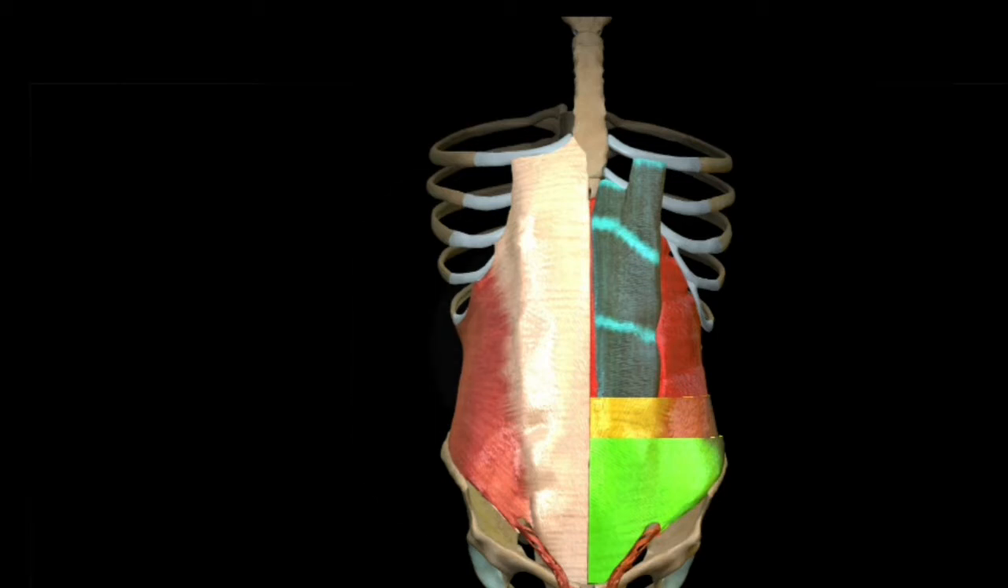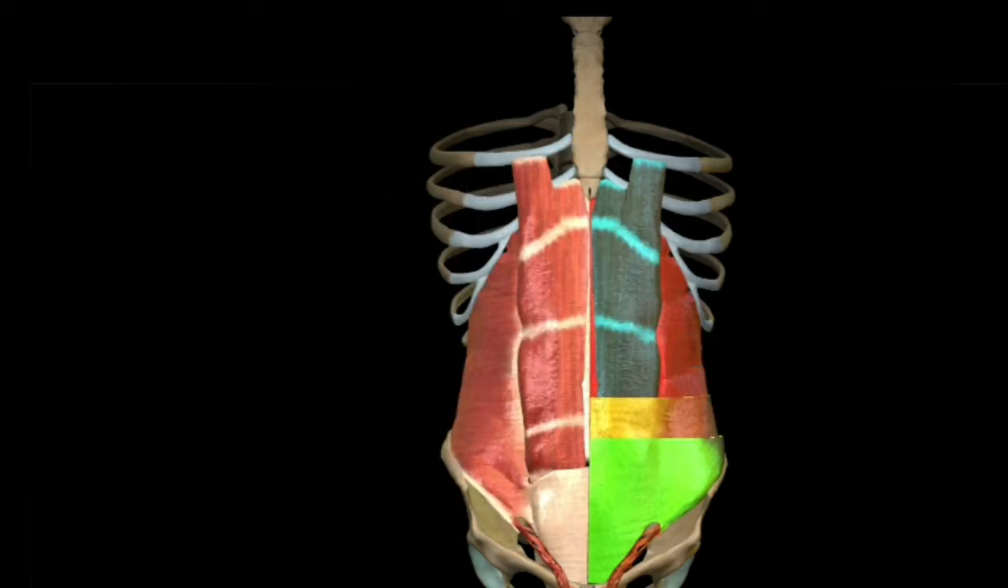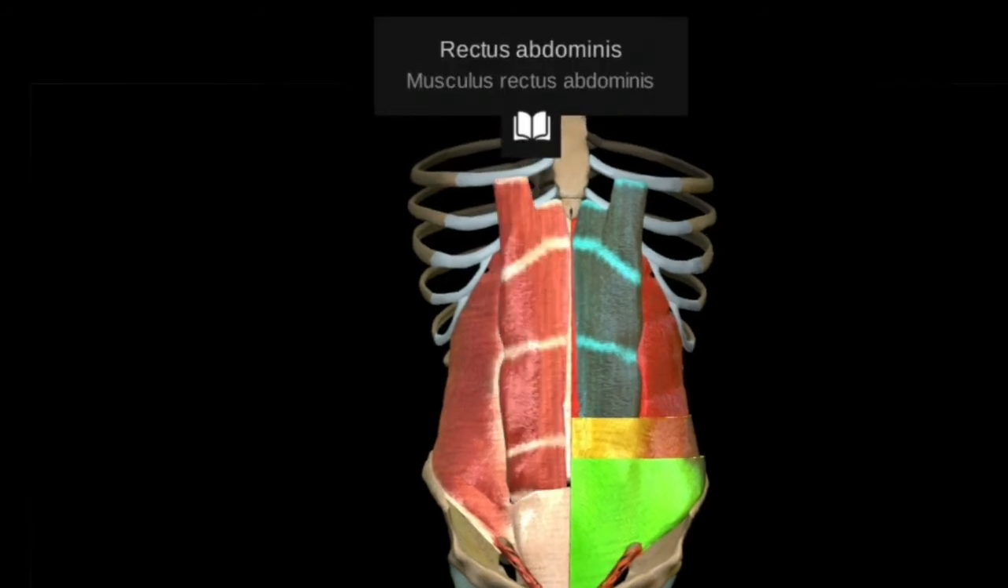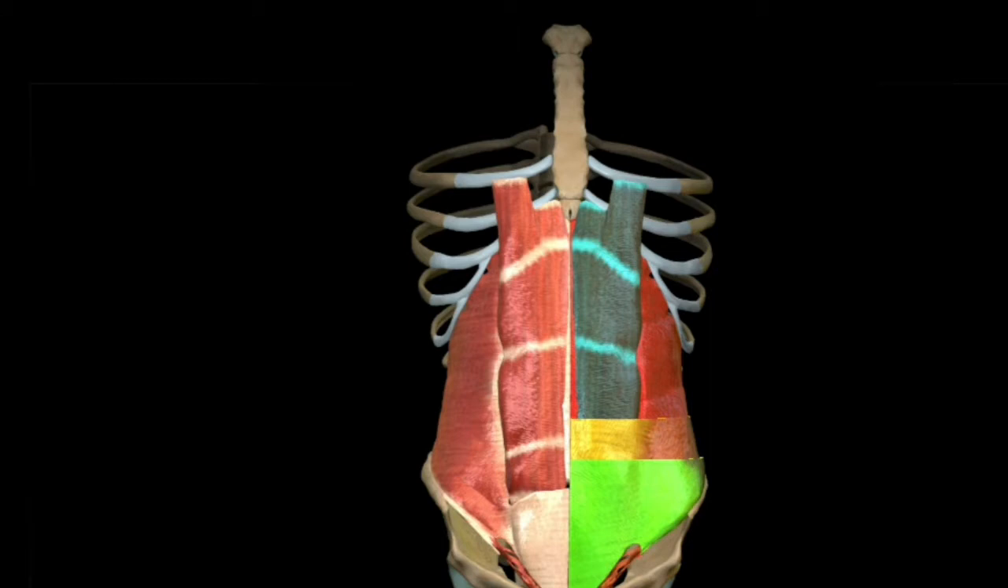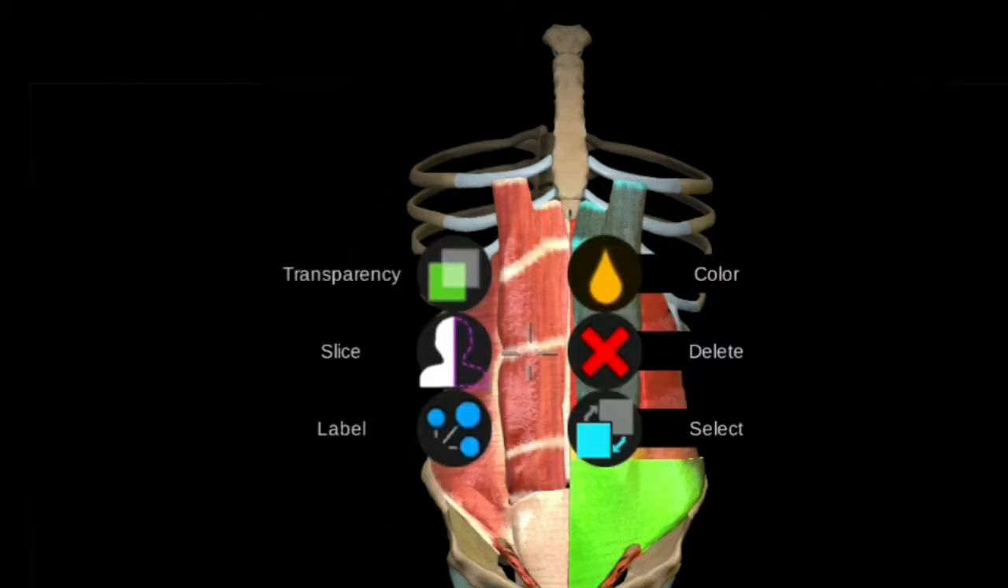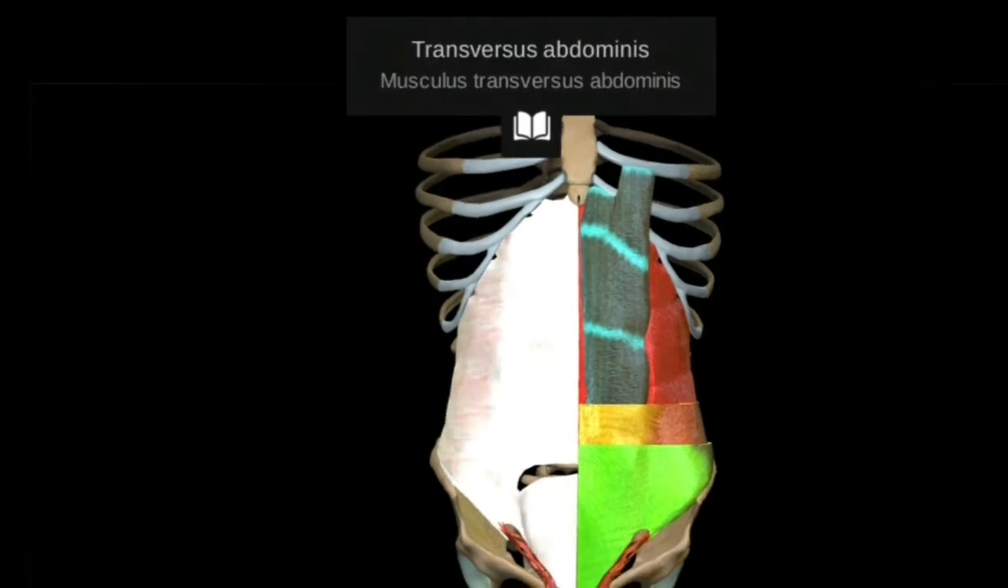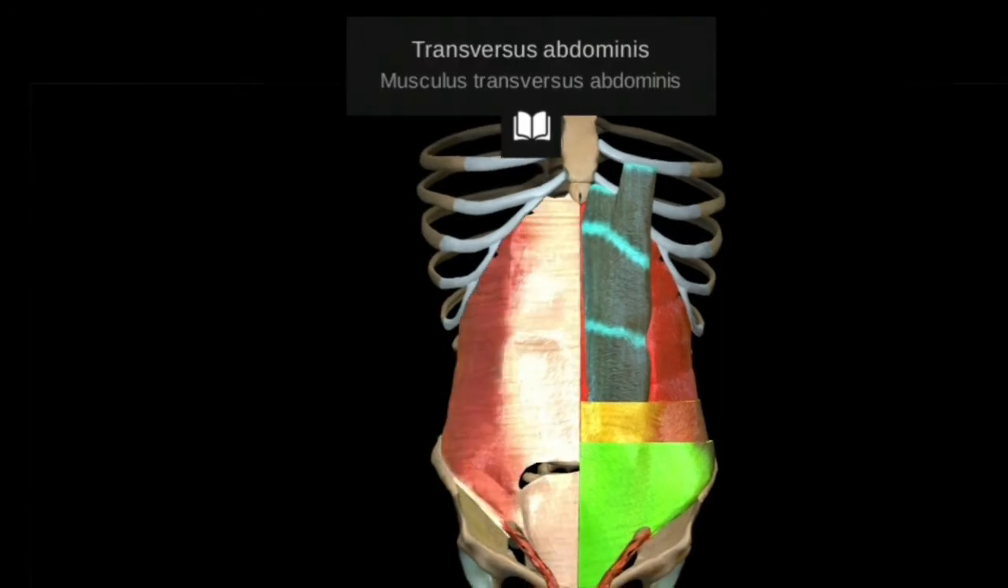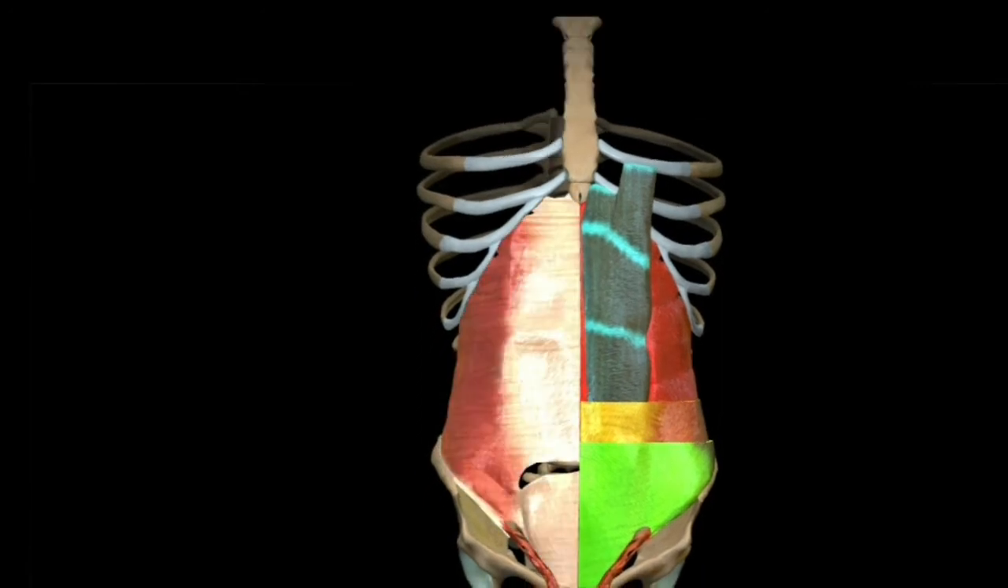Beneath the internal oblique, the muscle that runs longitudinally is known as the rectus abdominis muscle. It helps in flexing our trunk. Beneath all of these muscles lies the transverse abdominis muscle, which is also known as the abdominal core muscle, and which acts as the stabilizer of our abdomen.